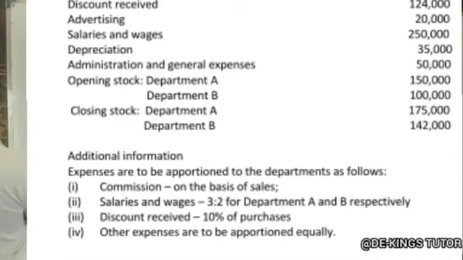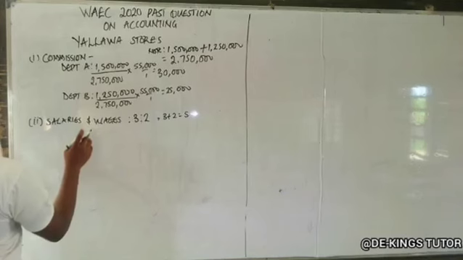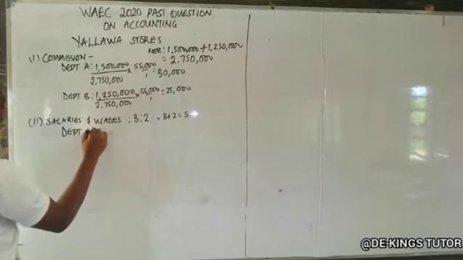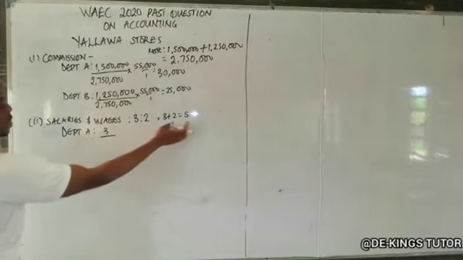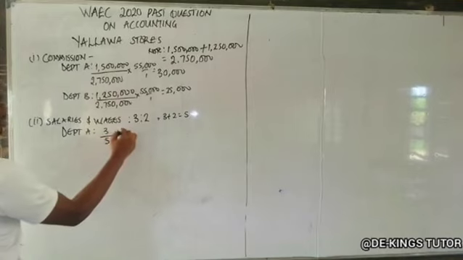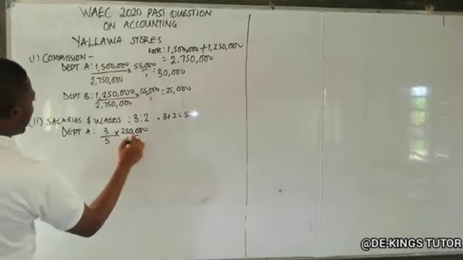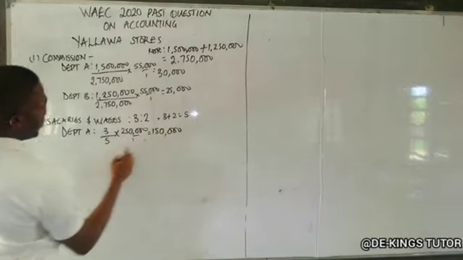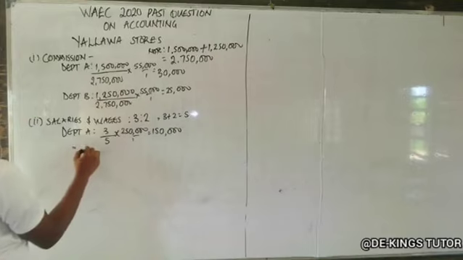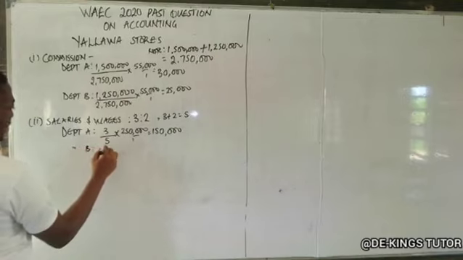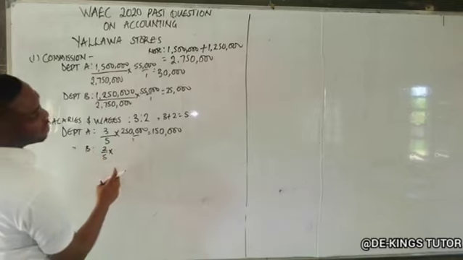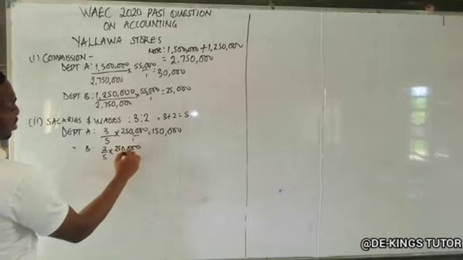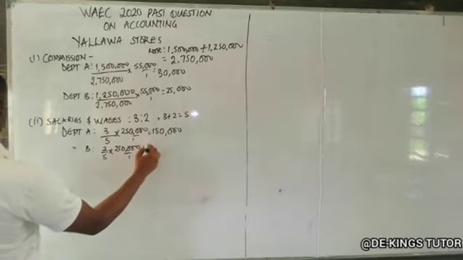So we'll just say for department A, it is 3 over the total, which is 5, times 250,000, which is the amount for the salary. So if you do that, you have 150,000. For department B, we have 2 over 5 times 250,000. We have 100,000. Okay, so that is for department B.